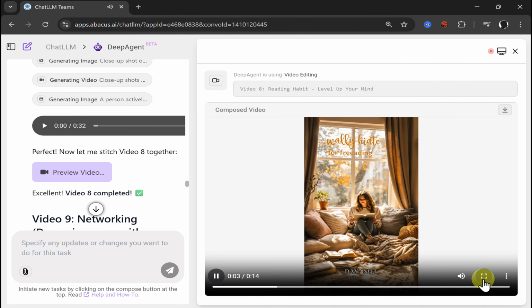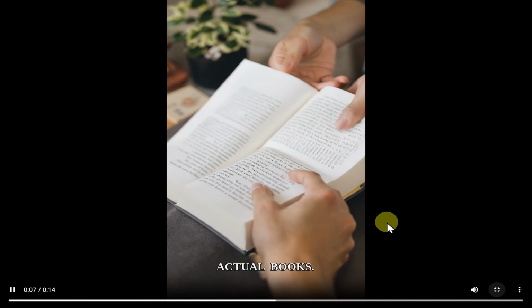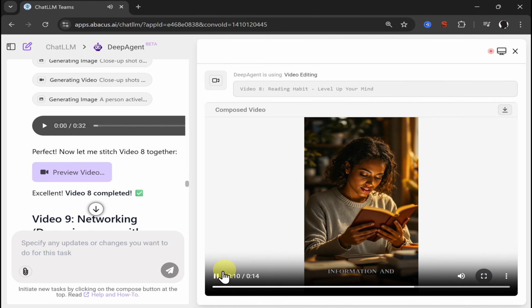Want to level up your mind? Read for 20 minutes every day. Not social media, not news articles, but actual books. Your brain craves new information.